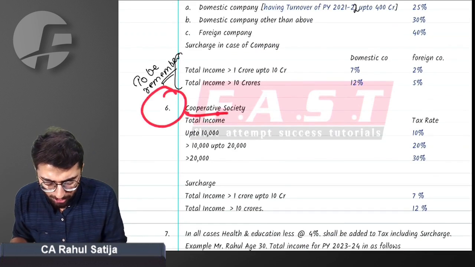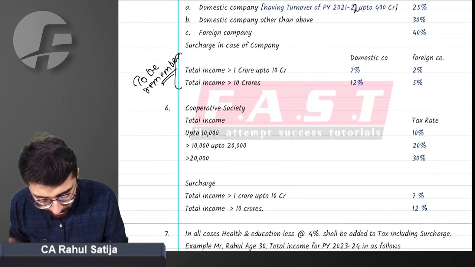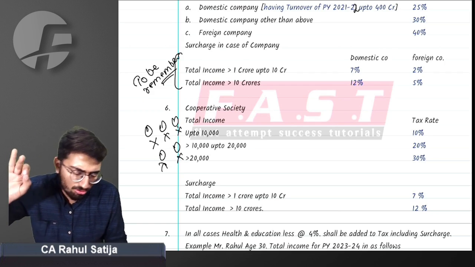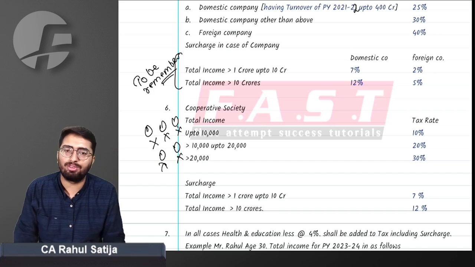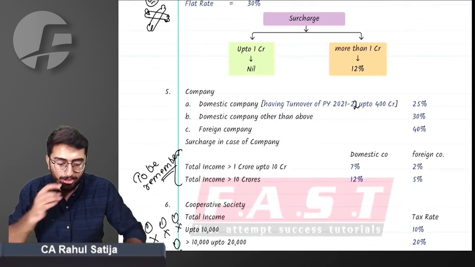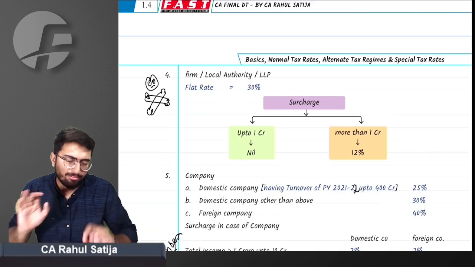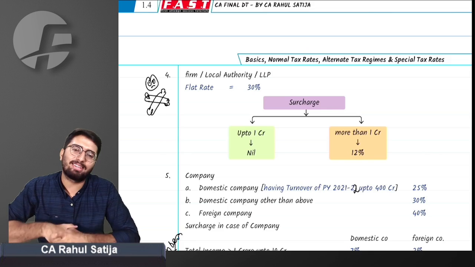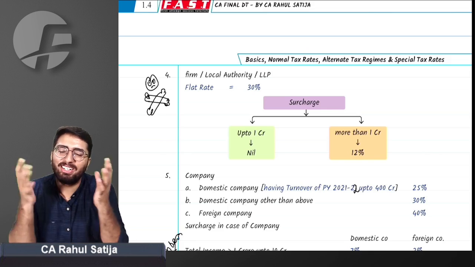The next point is taxation of cooperative society. If I could draw too many skulls on this, I would be drawing. If I could draw five skulls, I would be drawing, because you are bound to forget the tax rate of cooperative society. I'm removing this page. Let me see how many of you can remember the tax rates of cooperative society without me telling you.